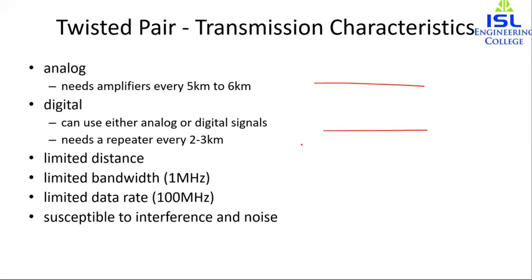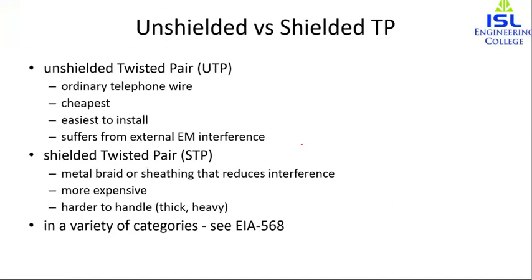So this is about twisted pair, and in the case of twisted pair, we actually have two varieties. One is the unshielded twisted pair and the other is the shielded twisted pair. Unshielded twisted pair, or UTP, is your ordinary telephone wire.